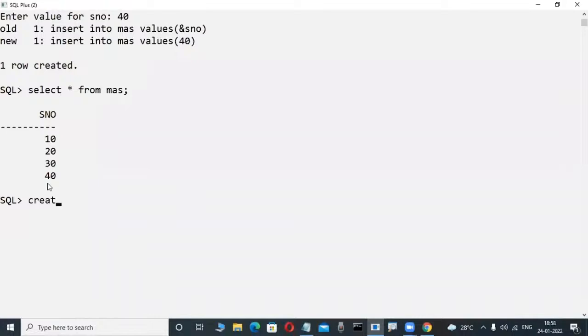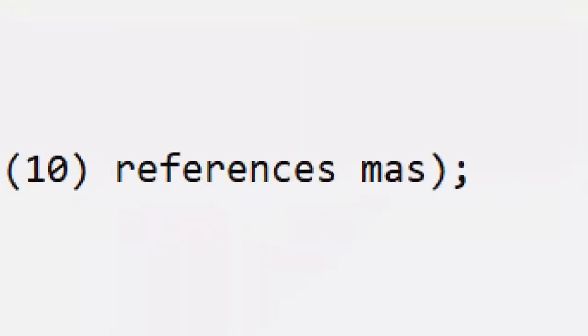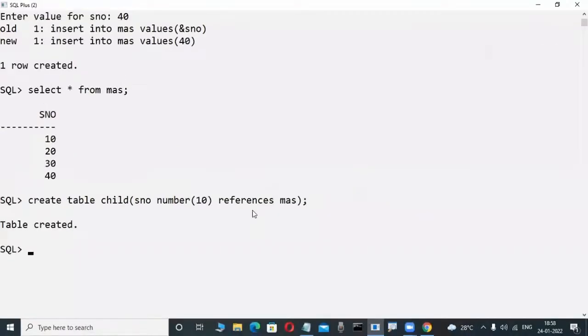Now I try to create a child table. In the future you will also be creating some child and master tables. There are so many things here, and some clauses are there, like references, and on delete cascade. So many clauses are there. Don't worry, these are all the things we will cover.